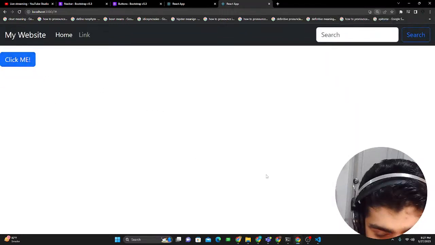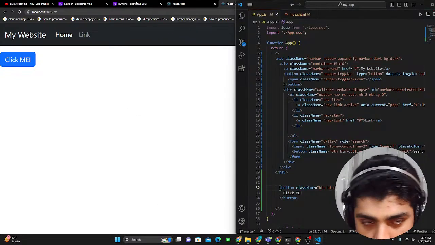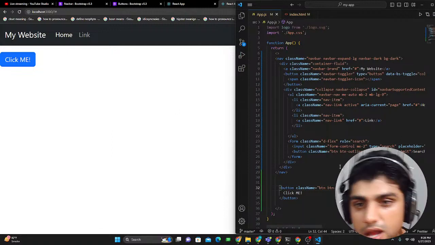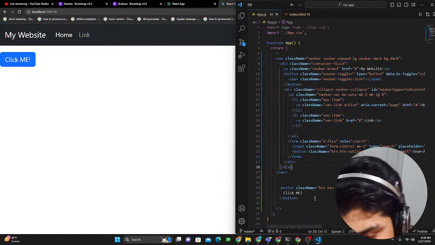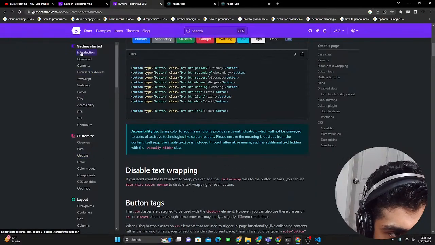Now this is how we included this button. It's a dummy button. It doesn't do anything. But like I gave you the picture, we could add different components from Bootstrap and include them in our React project. But this is not a really nice way to do it, because what if I have more than one component? Let's say if I added another component. Let's move and get another.